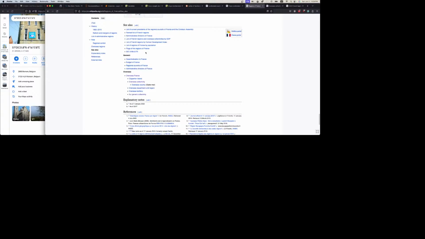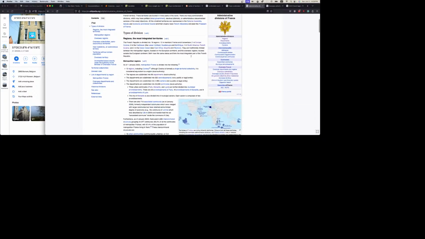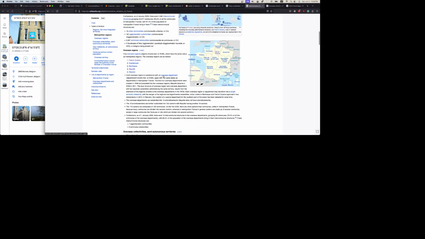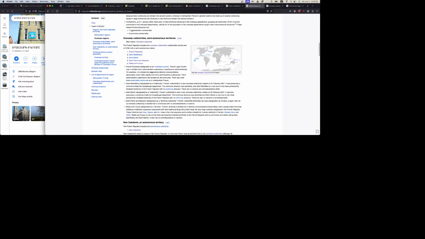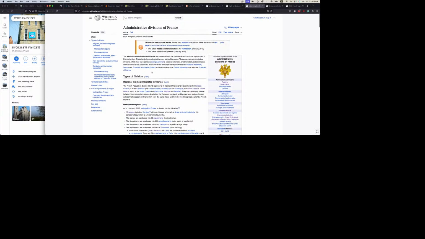Yeah, France is a fairly complicated country. It really is, because you have territories on almost every continent to some extent. There are 5 overseas regions, and then there are 5 overseas collectivities. And then you have New Caledonia, which is an autonomous territory. And a lot of the information, like if you look at the map from the last article, it says that French Guiana is an overseas collectivity, which it is not.